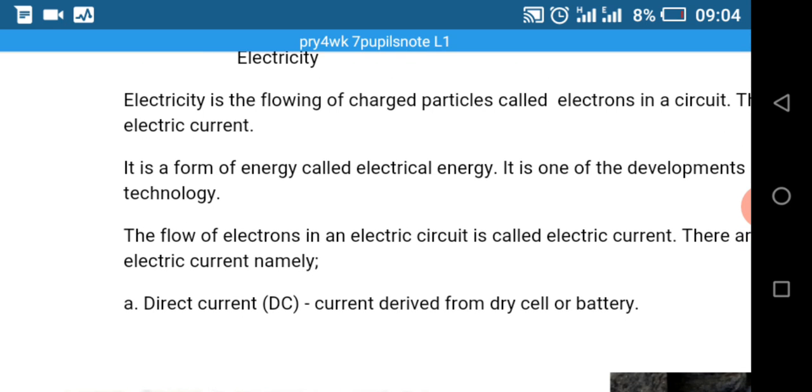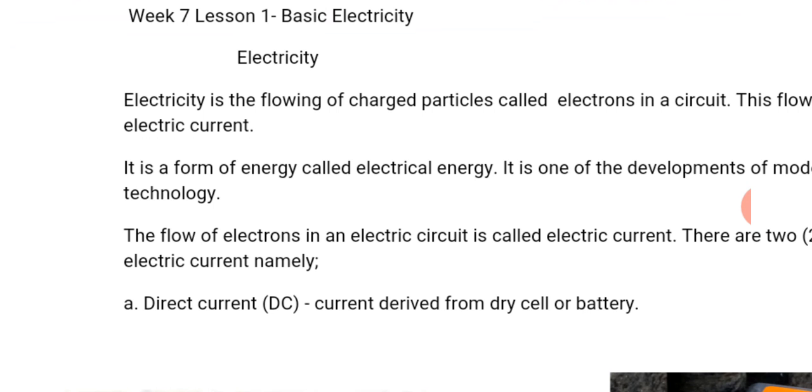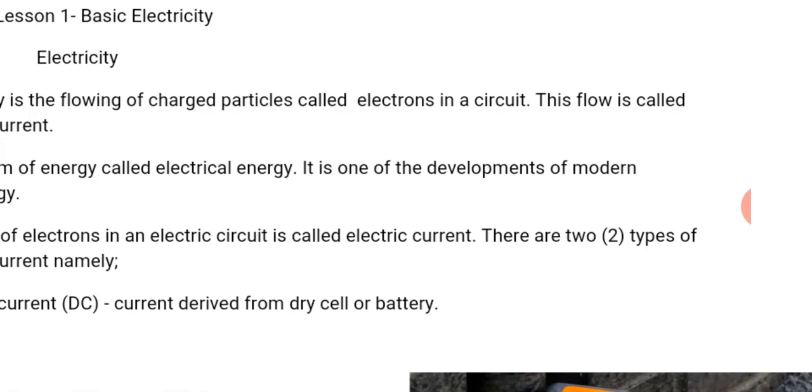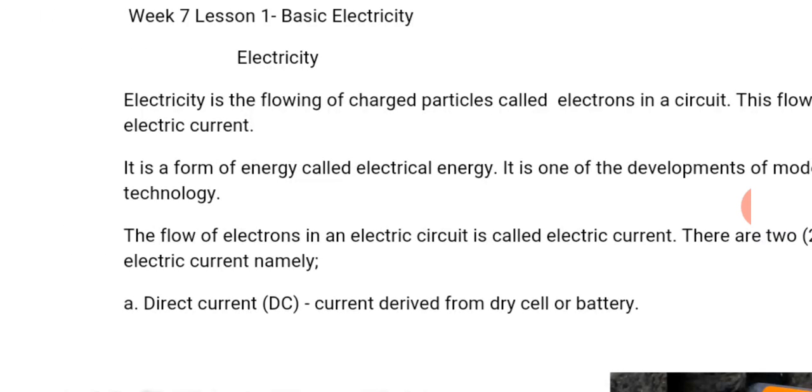I take it once again. Electricity is the flowing of charged particles called electrons in a circuit. This flow is called electric current. It is a form of energy called electrical energy. It is one of the developments of modern technology.